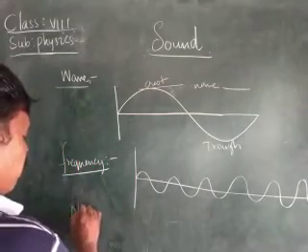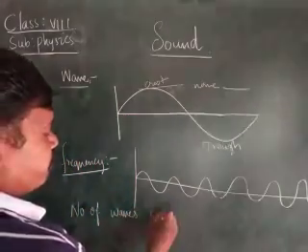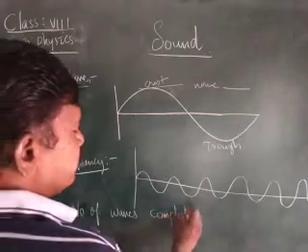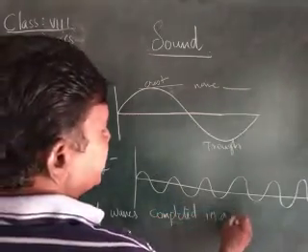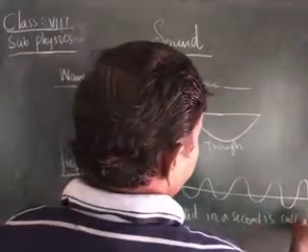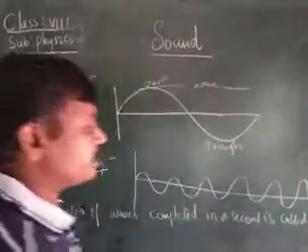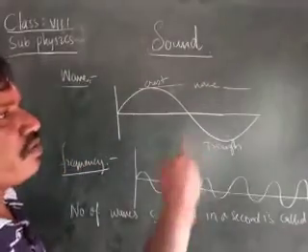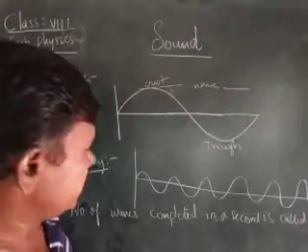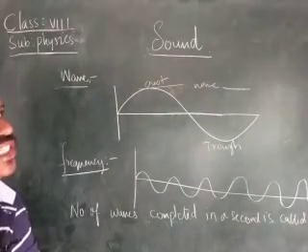Number of waves completed in a second is called frequency. That means in 1 second, how many waves are completed? That is called as a what? Frequency, children.